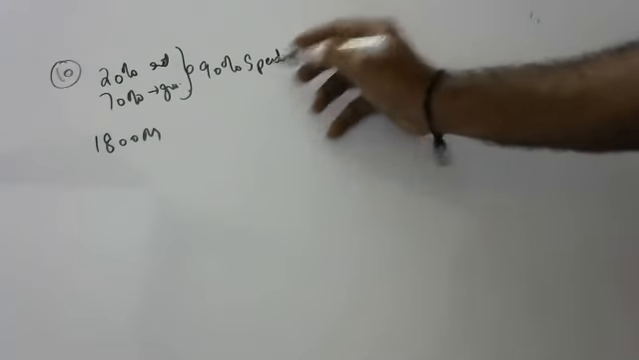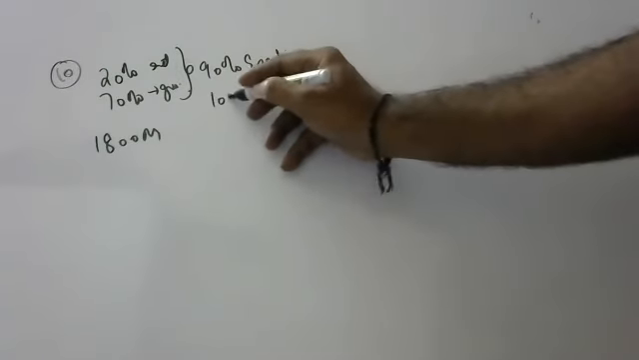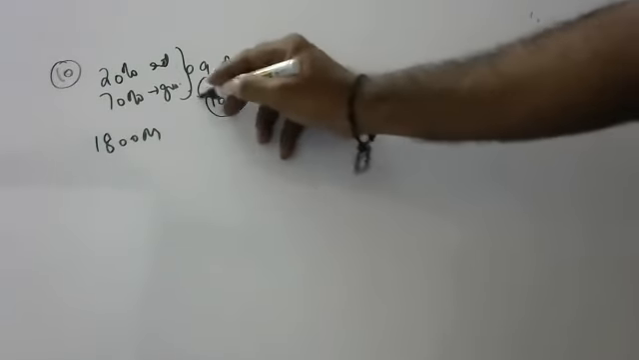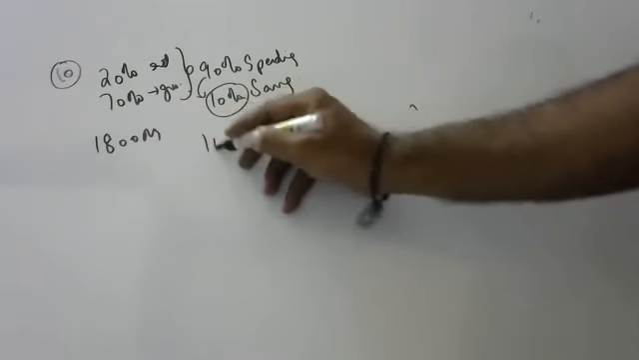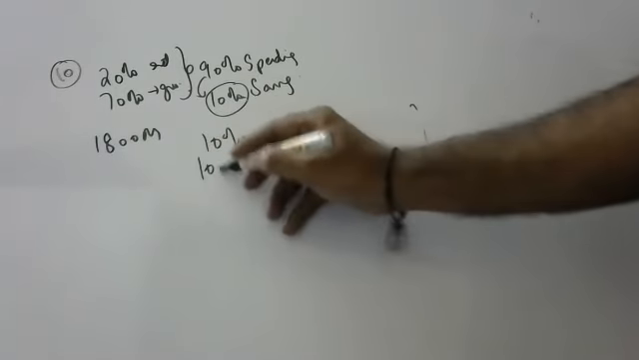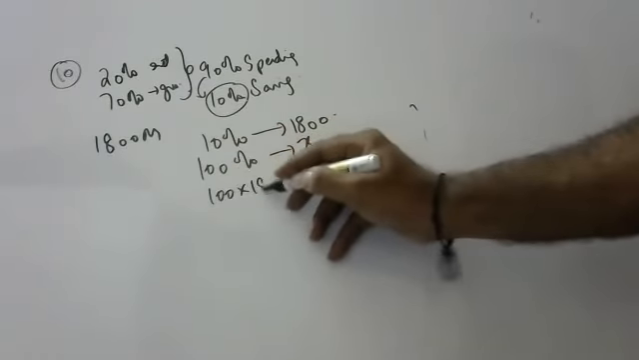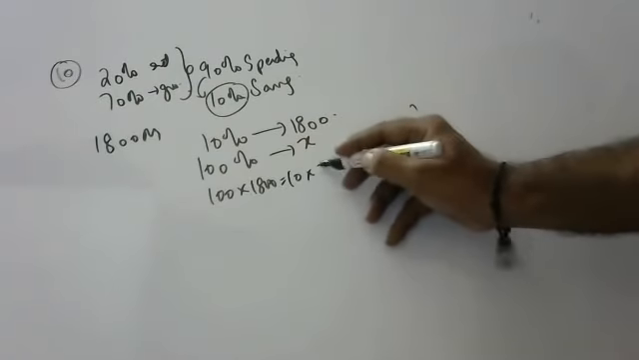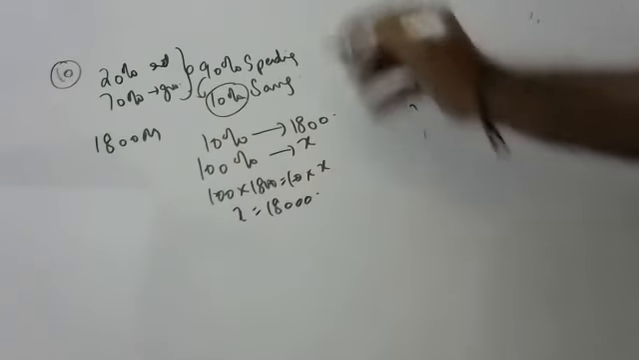How much is saving? From 100, if you remove 90, 10% is saving. 10% is 1800. 100% is how much? x. 100 into 1800 is equal to 10 into x. 18,000 is his monthly income.